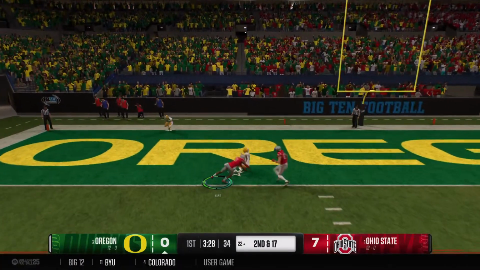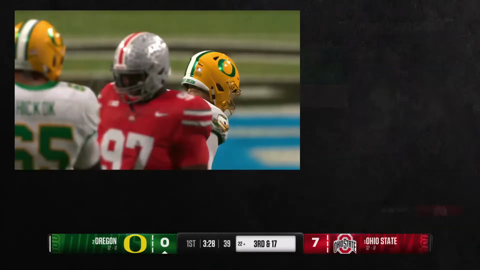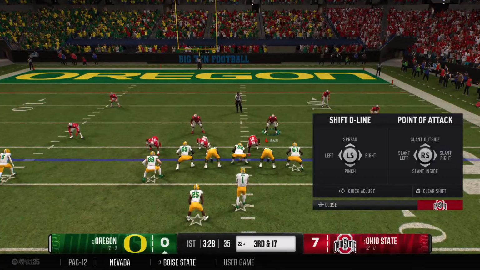Fires it to the wideout. Oh, and he can't hang on. Wow, would have been a touchdown. Got to shake that off now. It's 3rd down coming up. Can they keep the opening drive alive?